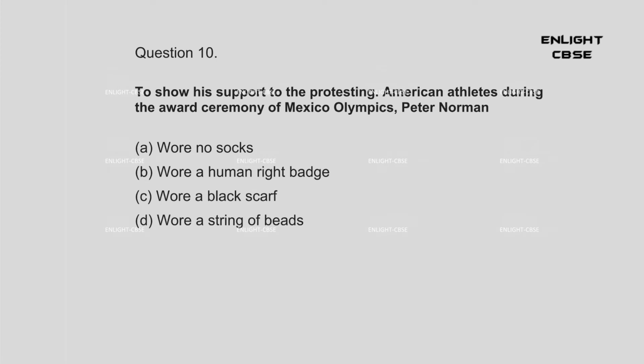Question 10. To show his support to the protesting American athletes during the award ceremony of Mexico Olympics, Peter Norman A. wore no socks. B. wore a human right badge. C. wore a black scarf. D. wore a string of beads. Answer: B. wore a human right badge.